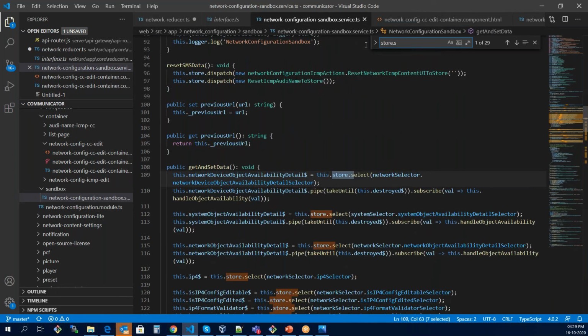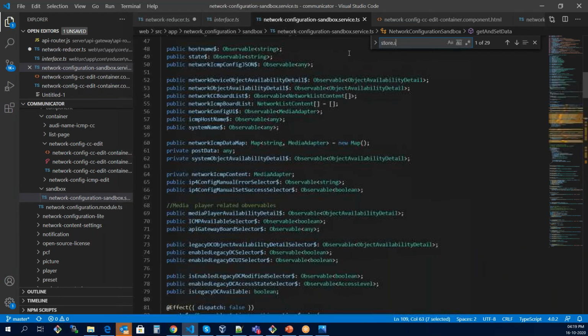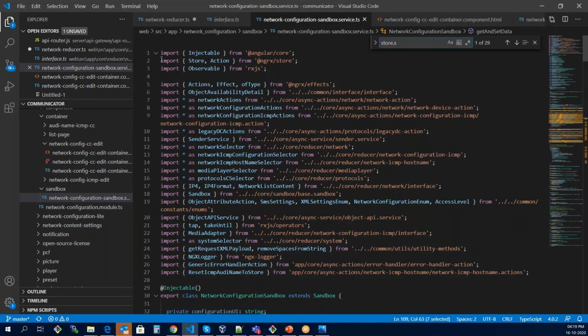We import Store and Action from NGRX store, and then we have some observable functions from RxJS, like tap and takeUntil.